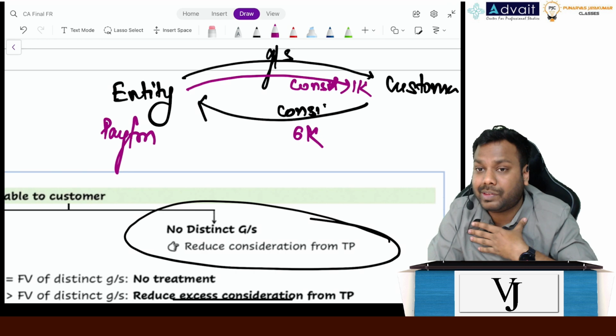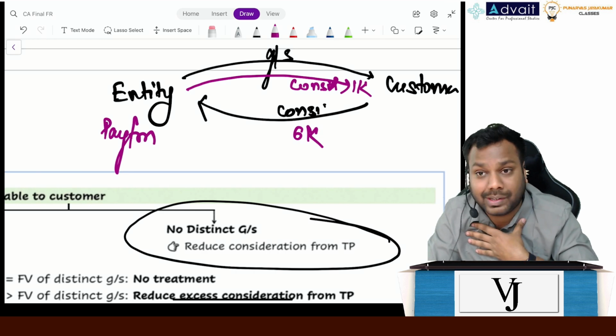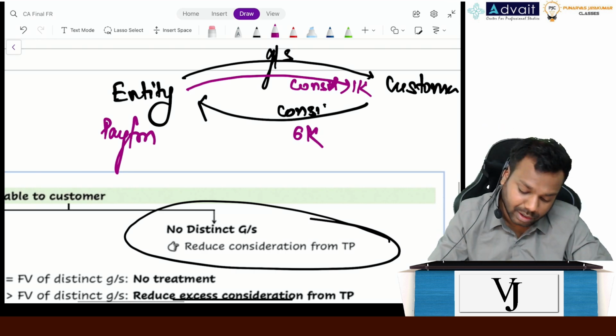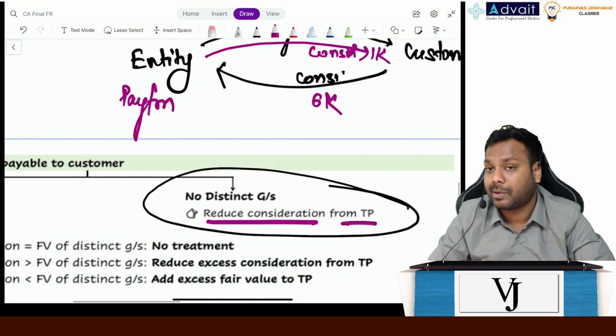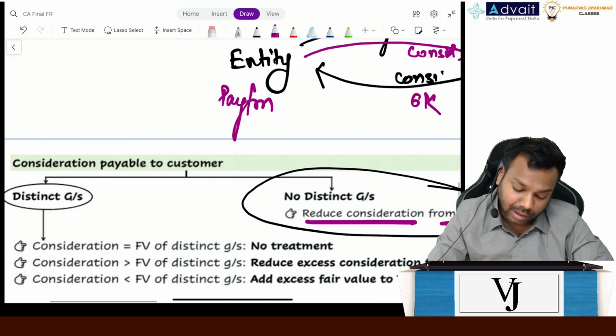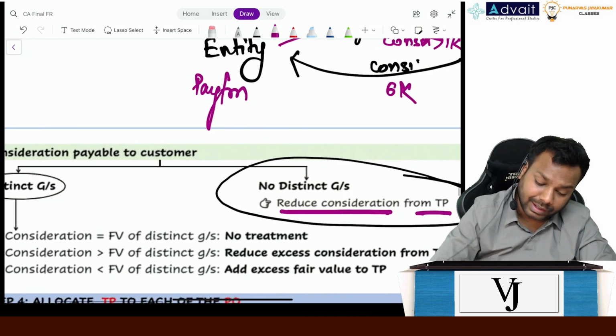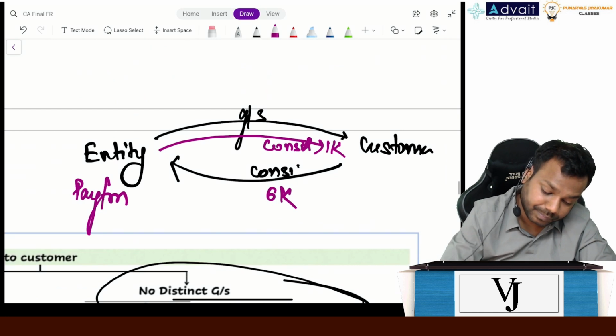What is the consideration that I received? 5,000. So 5,000 will be my revenue, not 6,000. Clear everyone? That's the reason it says reduce the consideration from the transaction price. Now, coming to distinct, meaning thereby, in this case, what happens?